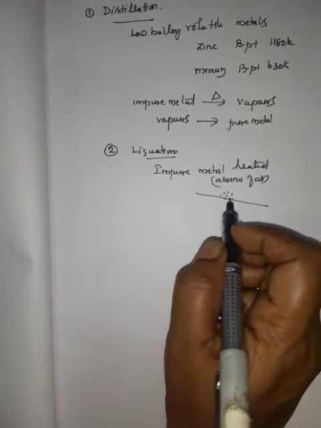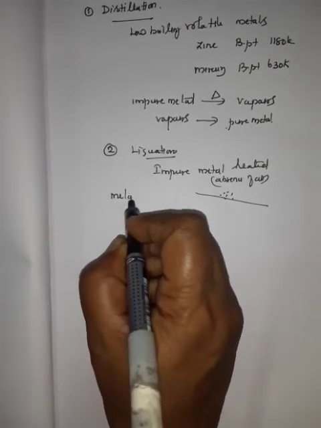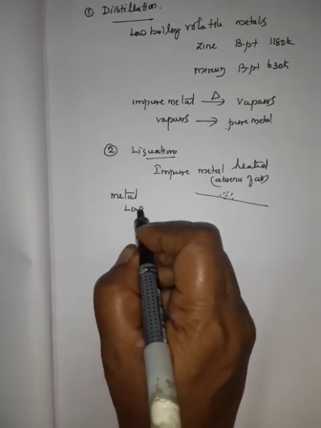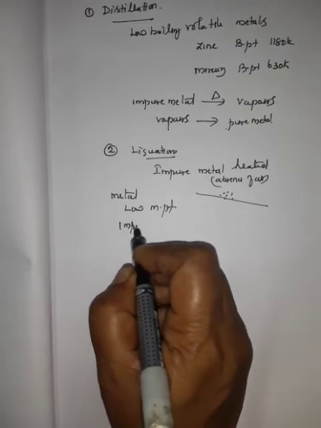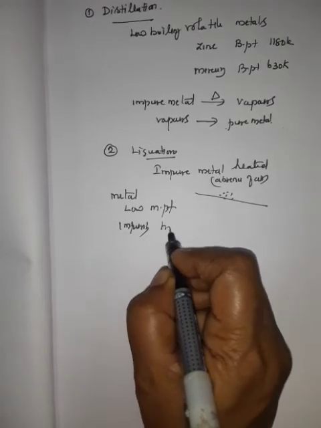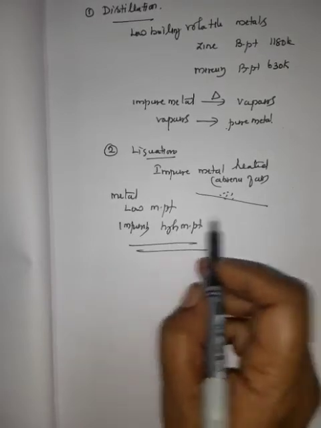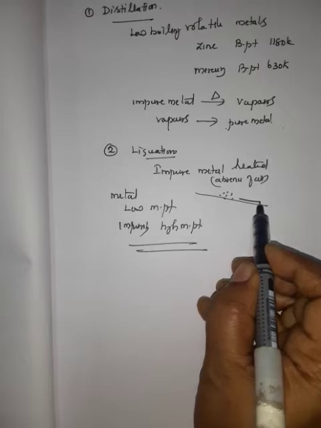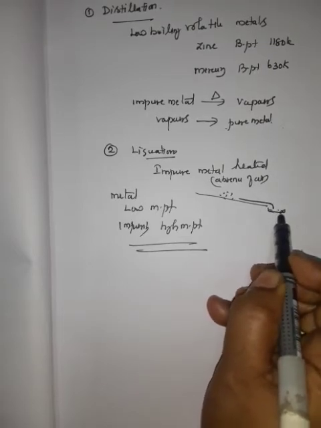Here the metal has a low melting point, but the impurity has a high melting point. So when heated, the metal melts, flows down and gets collected.